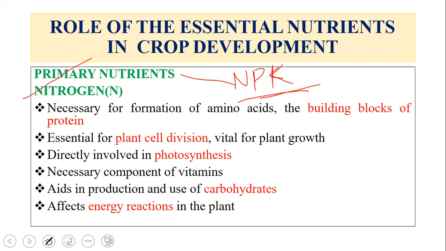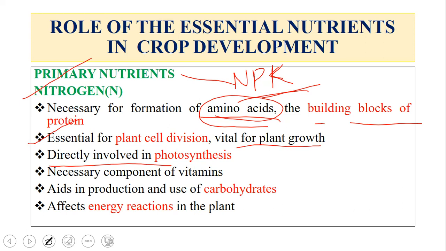So what is the role of nitrogen in the plant? It is necessary for the formation of amino acids, which are the building blocks of protein. The protein present in the plant is formed by the different building blocks of amino acids, and amino acids are formed with the help of nitrogen, and it is essential for plant cell division, vital for the plant growth. It is directly involved in photosynthesis. As I told you, it is involved in the chlorophyll formation. And next, it is a necessary component of different vitamins, aids in the production and use of carbohydrates, and affects energy reactions in the plant. So you have to remember a few roles of each nutrient.